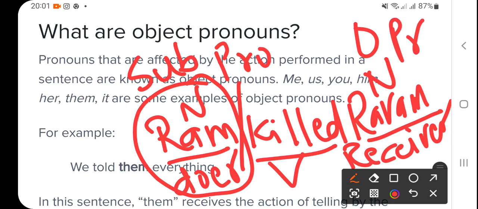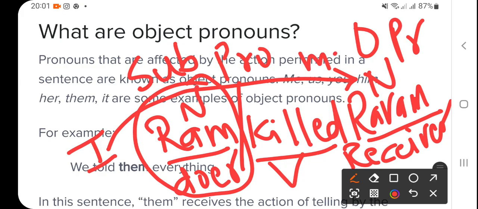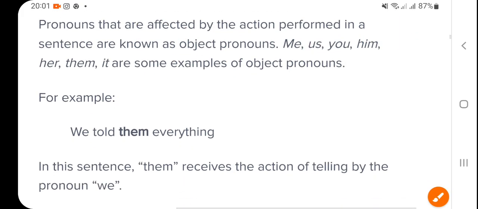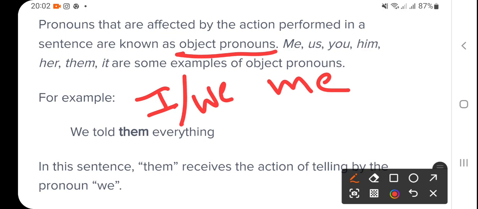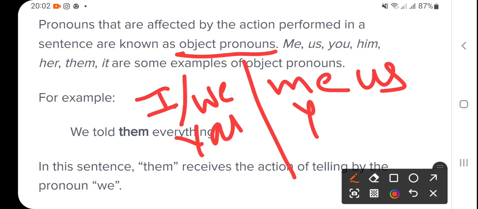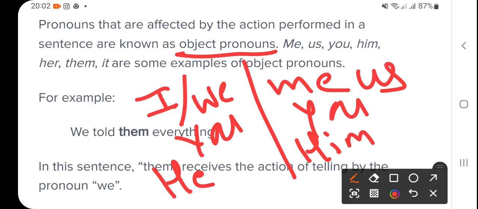For example, here I is always a subjective pronoun. But when I goes at last after the verb, it will be me. This is the thing, right? Pronouns that are affected by the action performed in a sentence are known as object pronouns, right? These are the object pronouns. I becomes me, we becomes us, right? Then you never changes, you and you are common. Then he becomes him, not his, him.